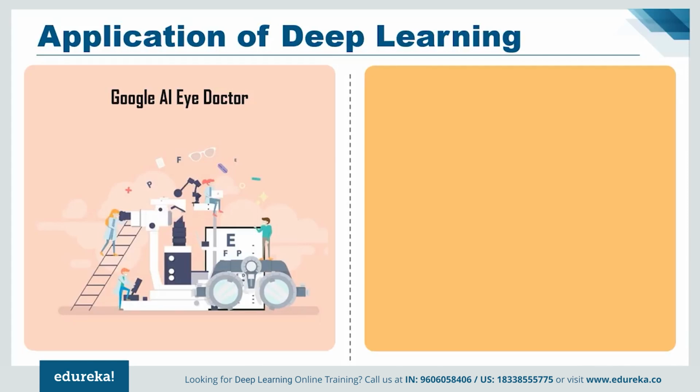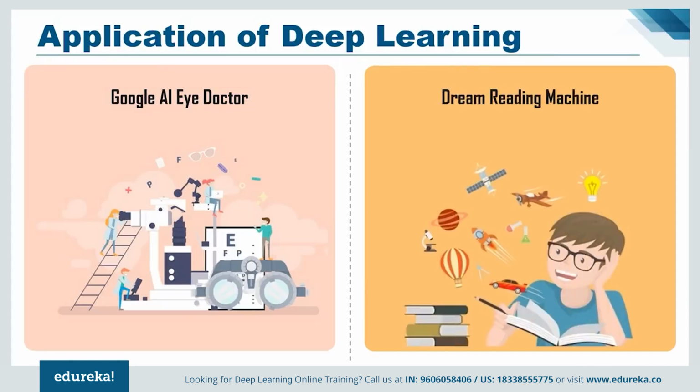Now, if we talk about artificial intelligence and deep learning in general, there is a dream reading machine. This is one of my favorites, a machine that can capture your dreams in the form of video. With so many unrealistic applications of deep learning we have seen so far, I was not surprised to find out that this was tried in Japan a few years back on 3 test subjects and they were able to achieve close to 60% accuracy. That is something quite unbelievable, yet true.